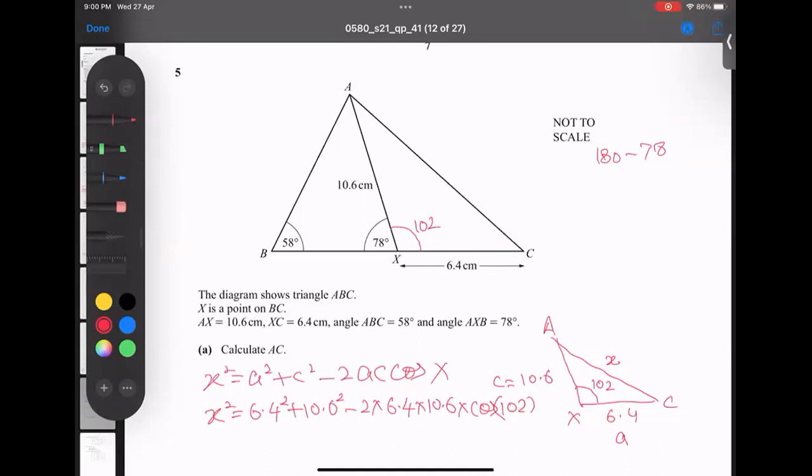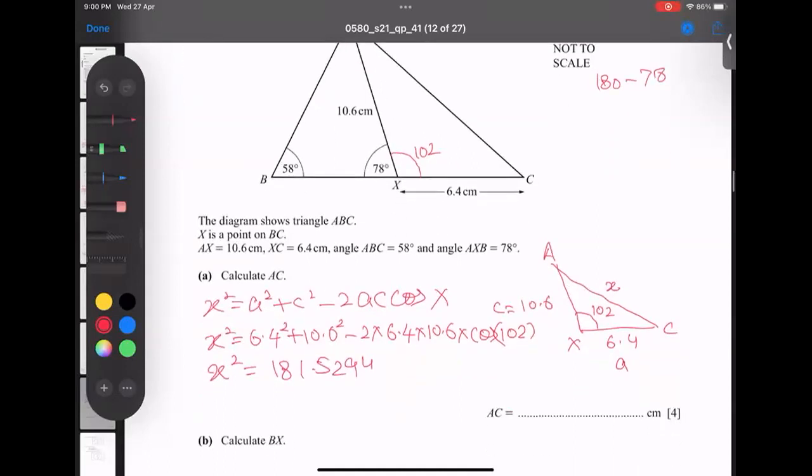Best technique: first you type the whole thing in the calculator without any break. So 6.4 square plus 10.6 square minus 2 into 6.4 into 10.6 into cos of 102. I'm getting x square is equal to 181.5294. And I take the root now.